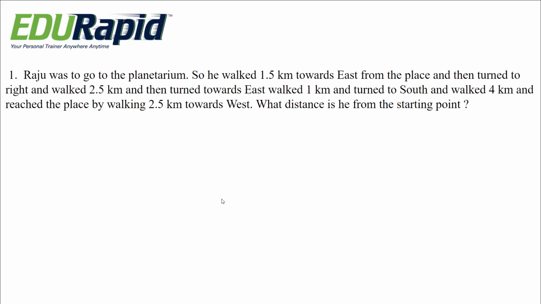What distance is he from the starting point? Options are 6.5 kilometer, 9.5 kilometer, 10 kilometer, 9 kilometer.